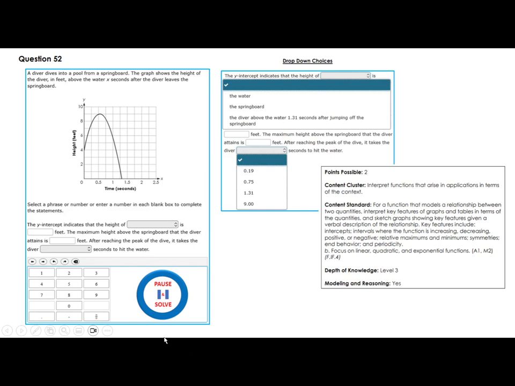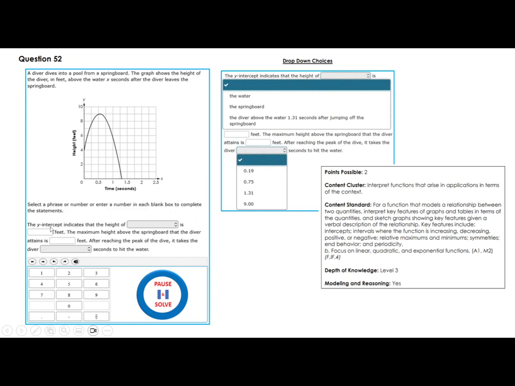This is an interesting question. A diver dives into a pool from a springboard. The graph shows the height of the diver in feet above the water x seconds after the diver leaves the springboard. So he was here and he jumps up and goes down. Select a phrase or number or enter a number in each blank box to complete the sentence.